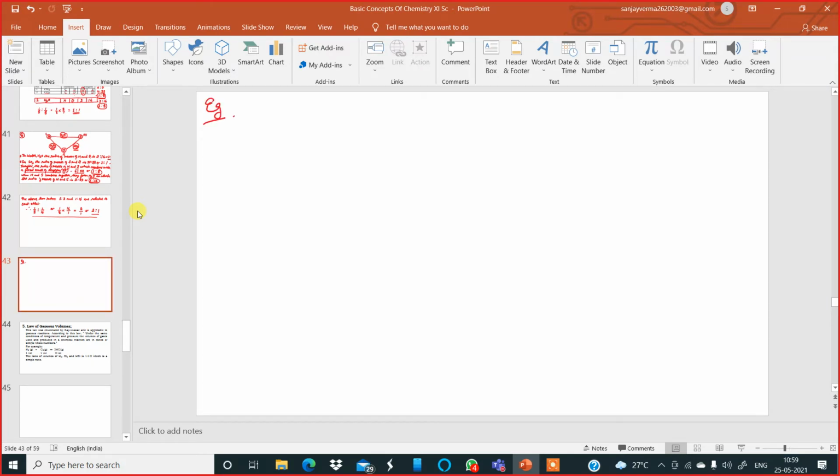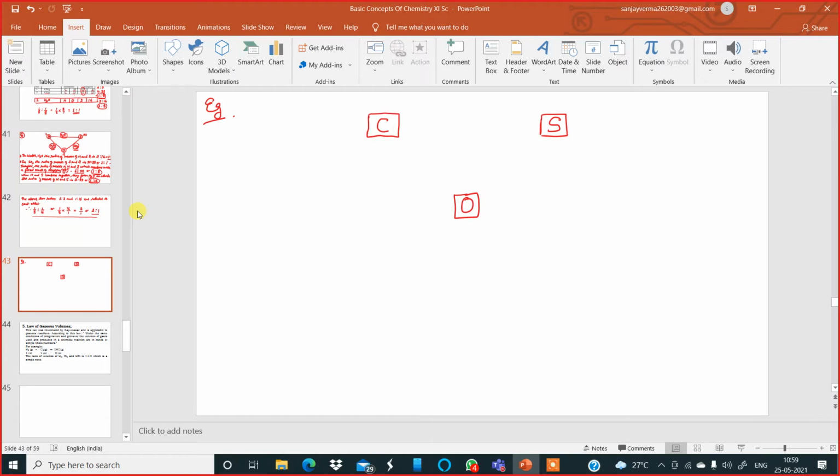Now this time I'm going to take another three elements. The first element, let's take carbon. The next element I'll take will be sulfur. The third element I'll take will be oxygen.